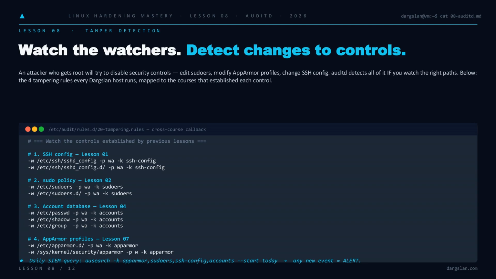Then run one daily SIEM query across those four keys. Any new event today is by definition someone touching a control that shouldn't be moving. That's tamper detection.